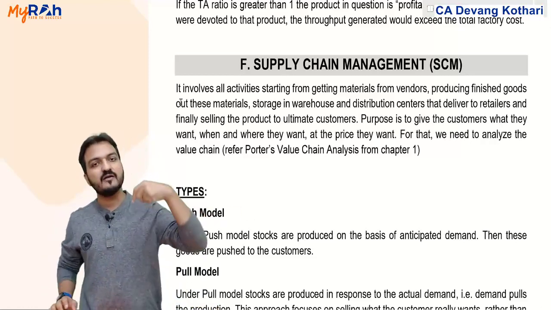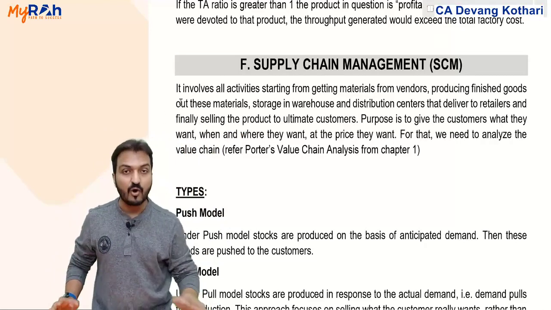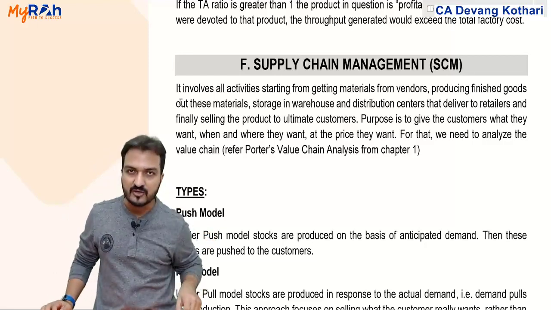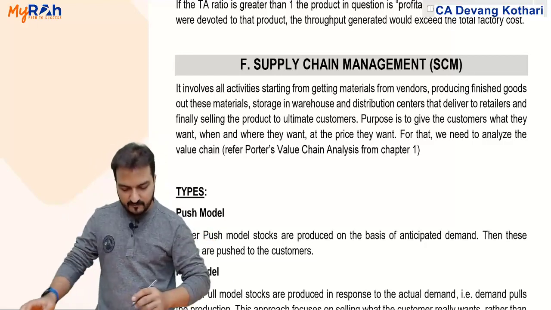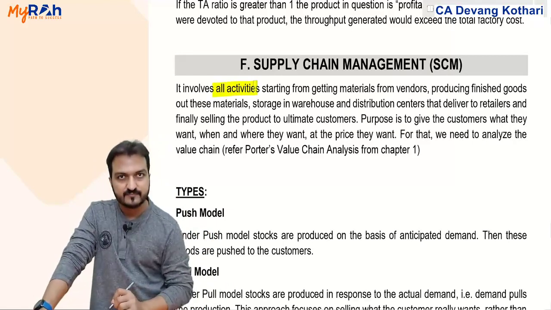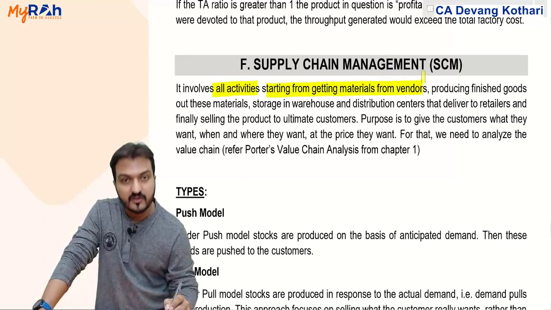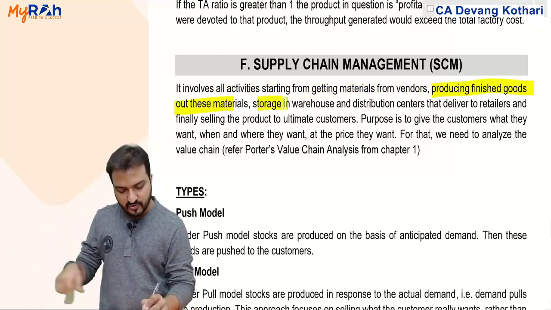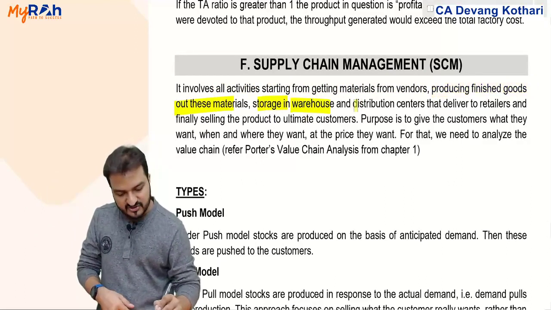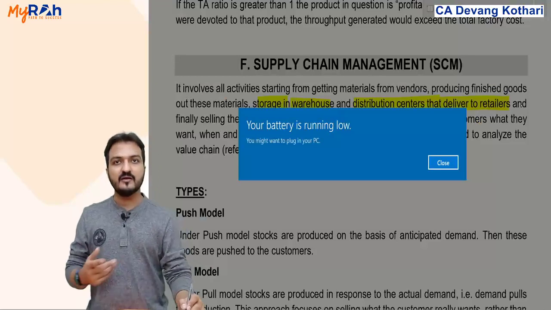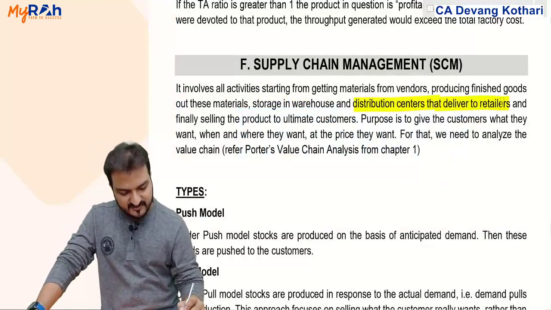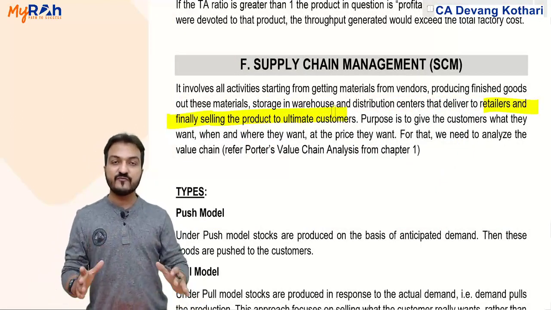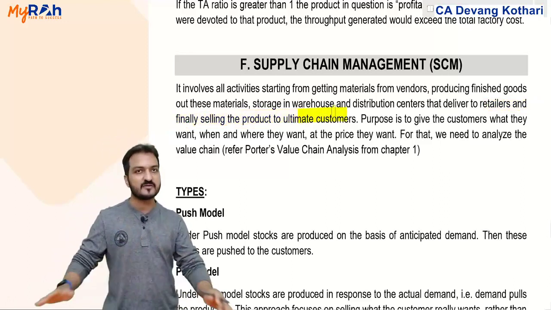From the warehouse, it is then later delivered to the customer. All the activities involved in all these places come under supply chain management. It involves all activities starting from getting materials from the vendor, producing finished goods out of those materials, storage of the finished goods in warehouses, and distribution centers that deliver to the retailers, and finally selling the product to the ultimate customer. All these activities together create supply chain management.